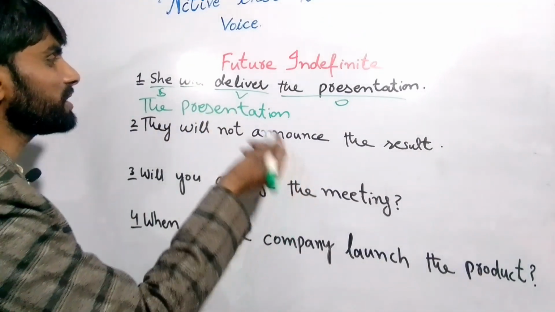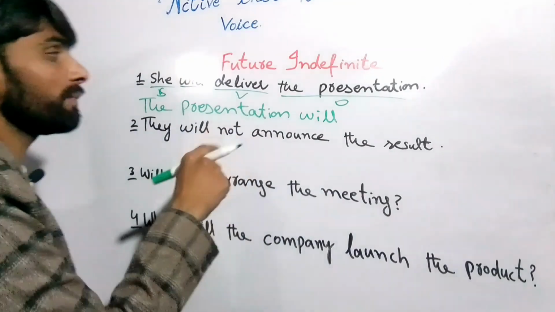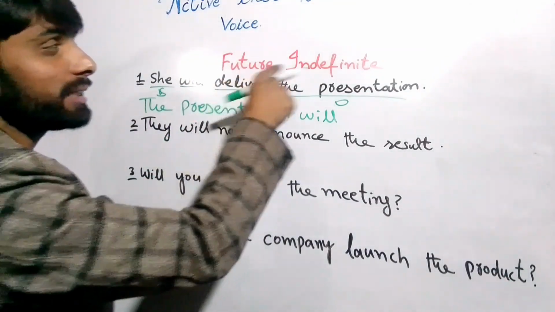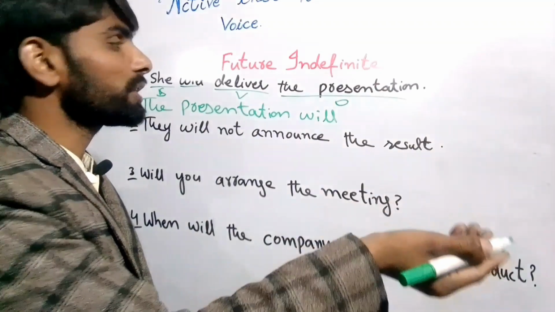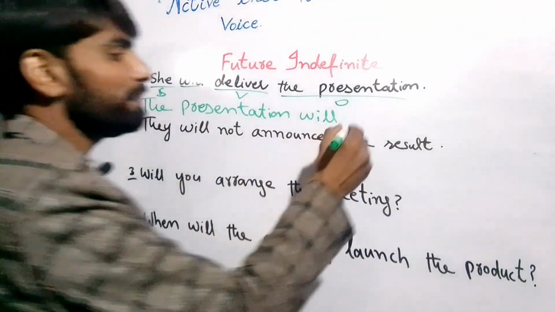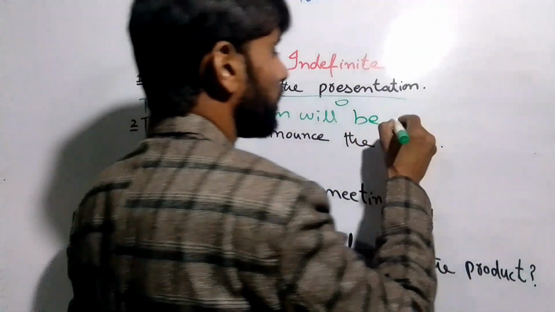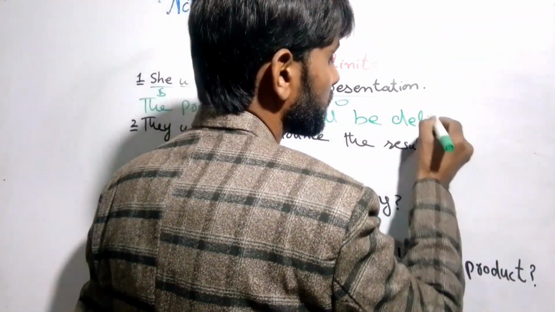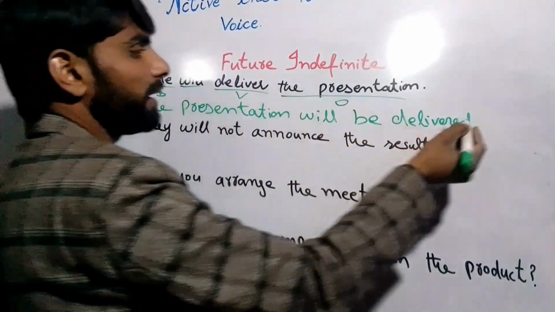The presentation will use the helping verb will, so for the future indefinite we'll use the helping verb of the future continuous, that is will be. The presentation will be delivered, third form, by her,